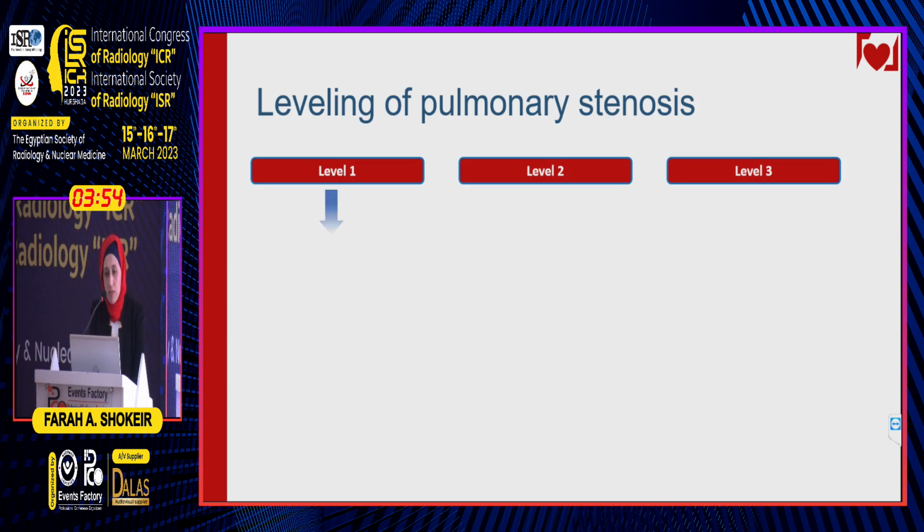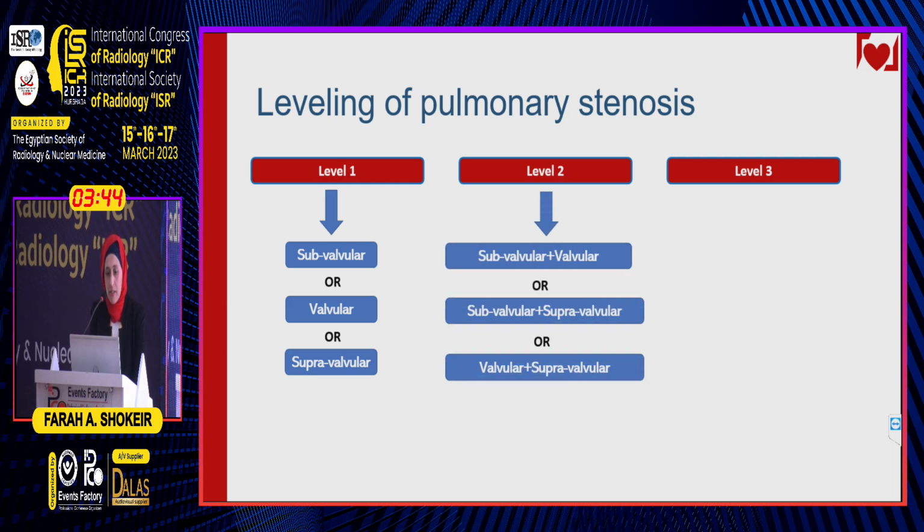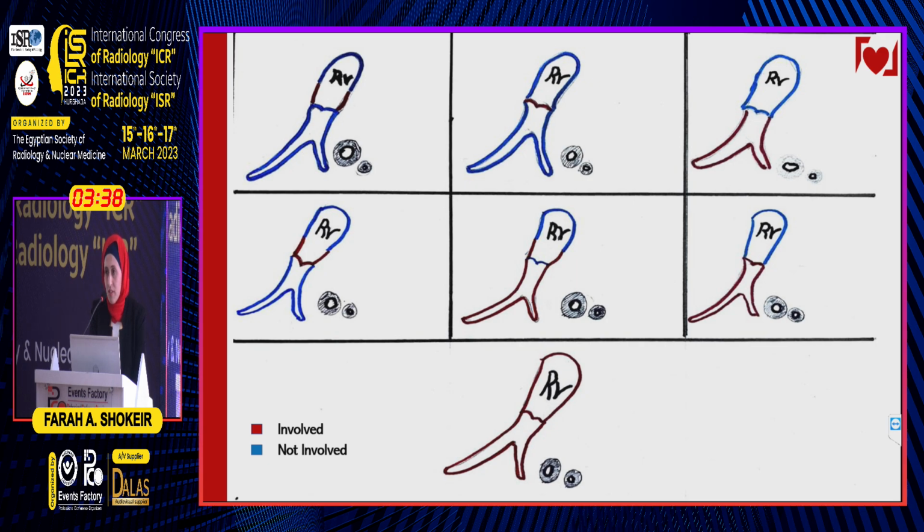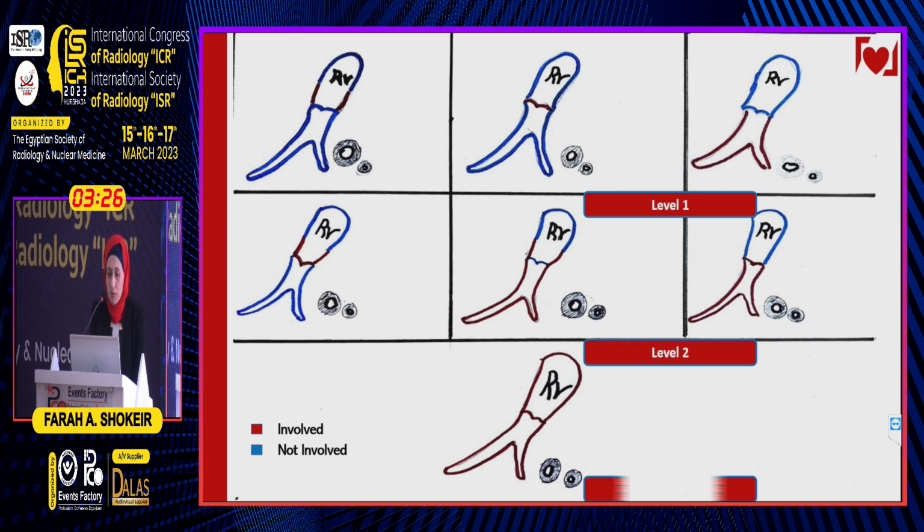So we leveled the pulmonary stenosis into level 1, which means that any of these levels are involved, subvalvular, valvular, or supravalvular. Level 2, any two of them are involved, and level 3, the three of them are involved. This is a sketch of how we leveled the pulmonary stenosis. It's just a drawing where red is involved and blue is not involved. This is level 1, this is level 2, and level 3 where the RVOT, the valvular apparatus, and the supravalvular apparatus are involved.